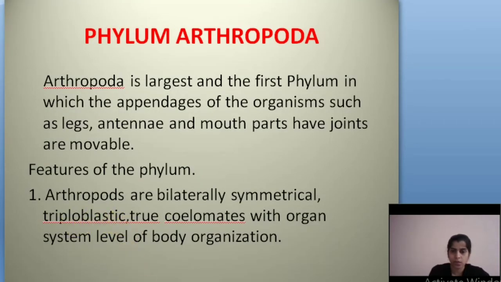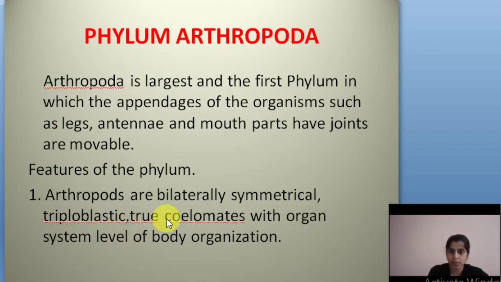And next is triploblastic. What do you mean by triploblastic? There are three layers of cells and tissues in the body, which means the body is made up of three layers. Okay, like ectoderm, mesoderm, and endoderm. Ectoderm means outer covering, mesoderm means middle, and endoderm means inner. Okay, these are the three layers. So this means triploblastic.